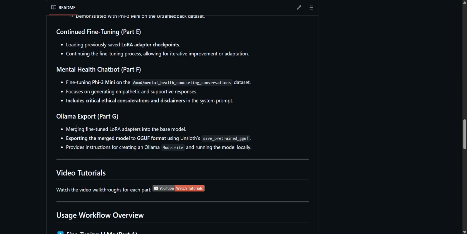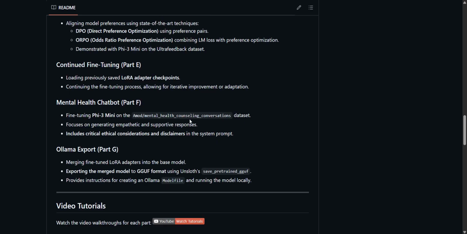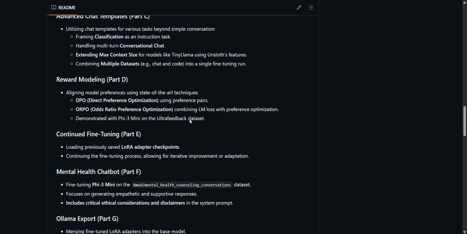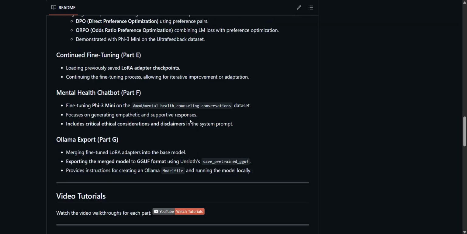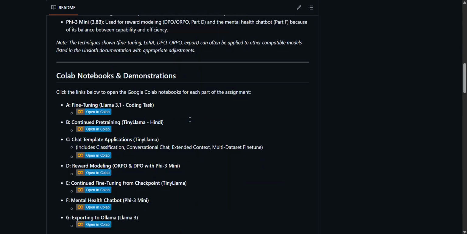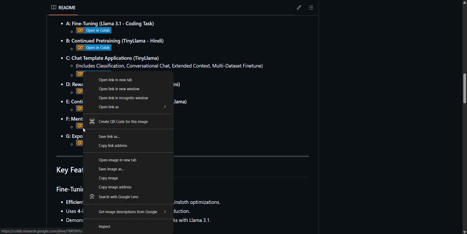And then after that, we also have the Ollama export, where I've merged the fine-tuned LoRA adapters into the base model, then exported the merged model to the GGUF format using save pretrained GGUF, then created the model file and also ran the model file locally. So this is what we're going to discuss in this part. Let me go back and open the collapse.